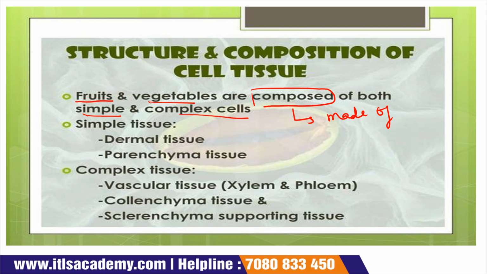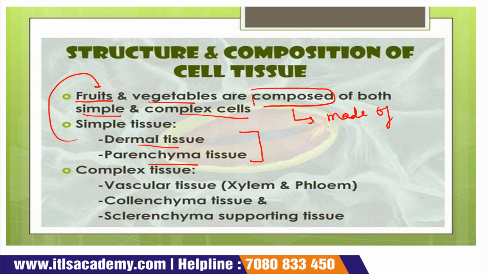If you talk about the simple cell, then it consists of dermal tissue and parenchyma tissue. So this dermal tissue and parenchyma tissue are part of the simple tissue, and they help in the composition of the fruits and vegetables.